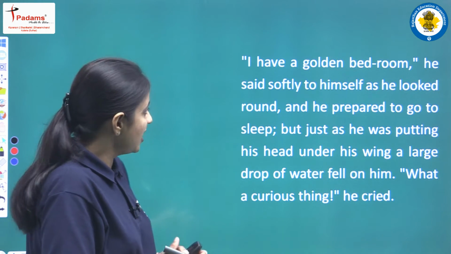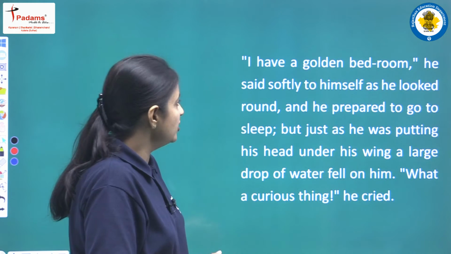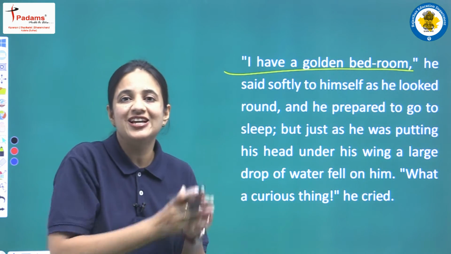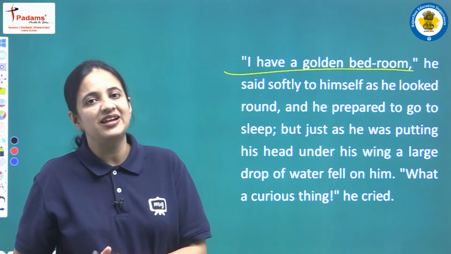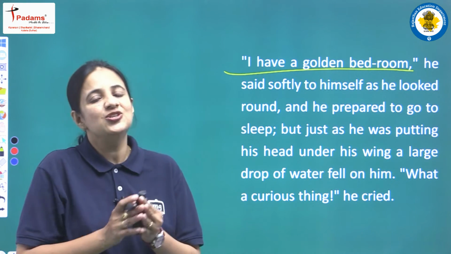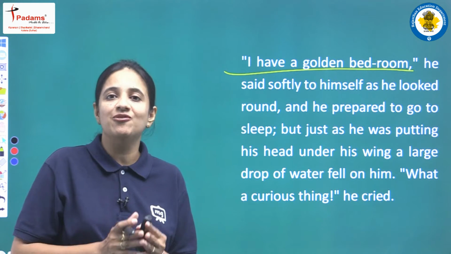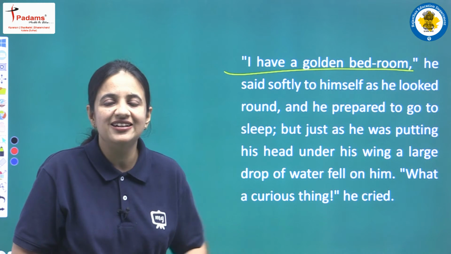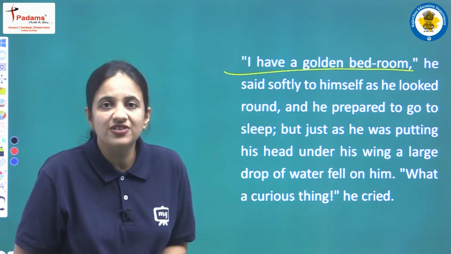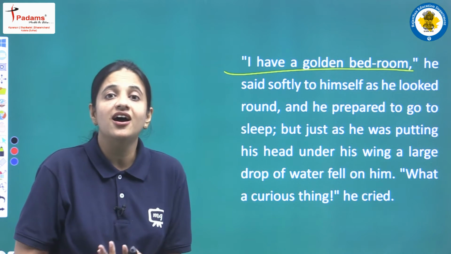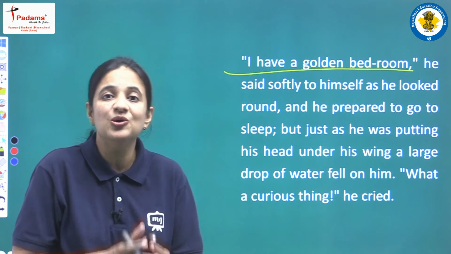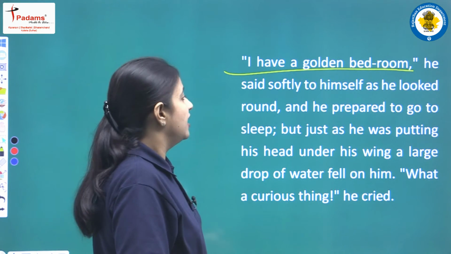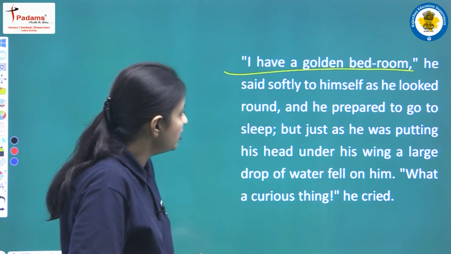gold, a golden layer, he said to himself, "I have a golden bedroom," because for that night the statue was his bedroom, since he would spend his night there on the statue. So now he is saying to himself that he has a golden bedroom. Again we can see that this little bird is very funny, very light hearted. He said softly to himself, and then he prepared to go to sleep.